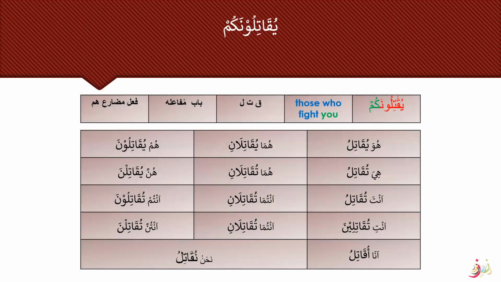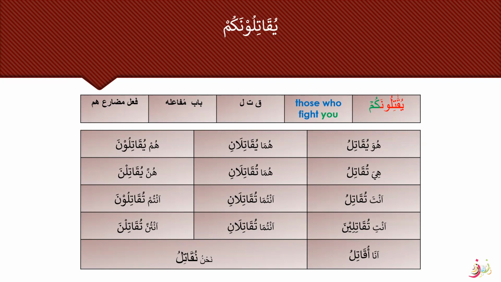Okay, so the next word was يُقَاتِلُونَكُمْ. And it is marfu because the rafa sign is the presence of this noon. All right. So when we do the irab, you will get the clear concept of how to make the rafa, nasab and the majzum form of fi'l mudari.